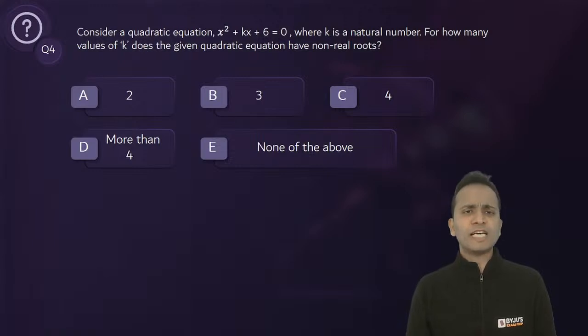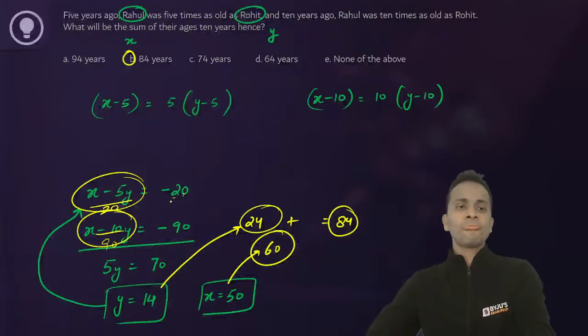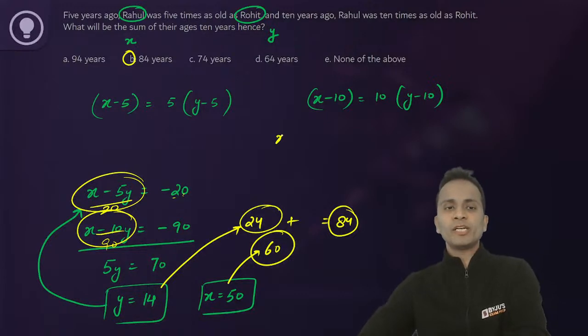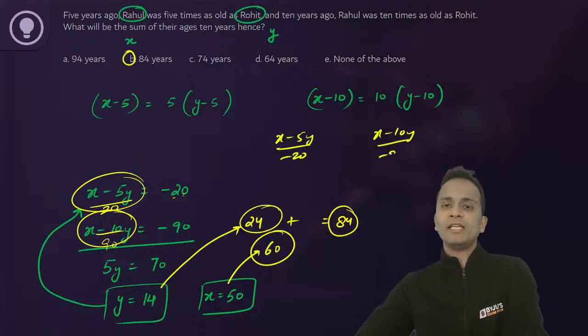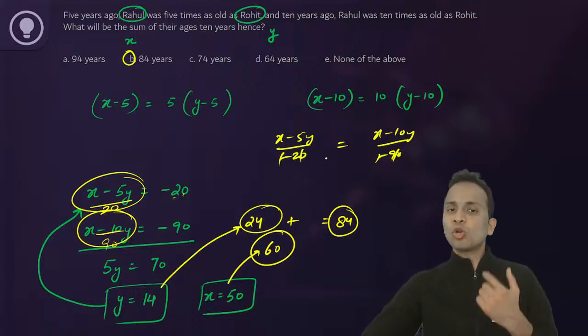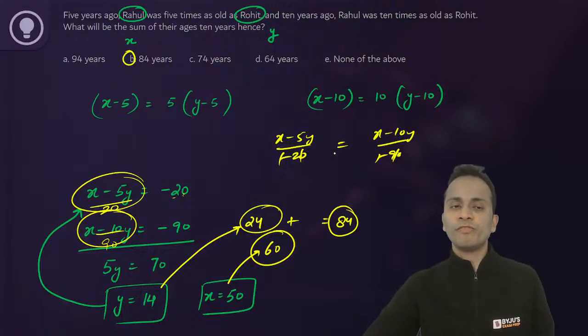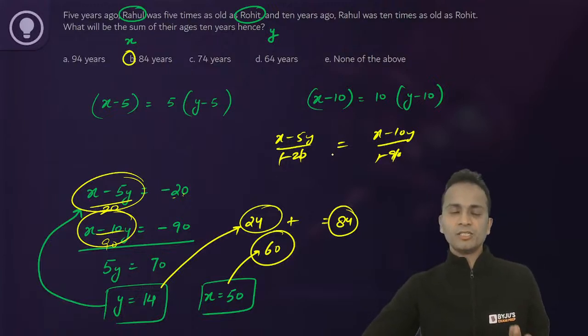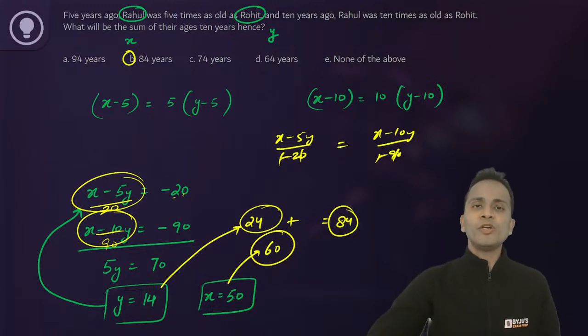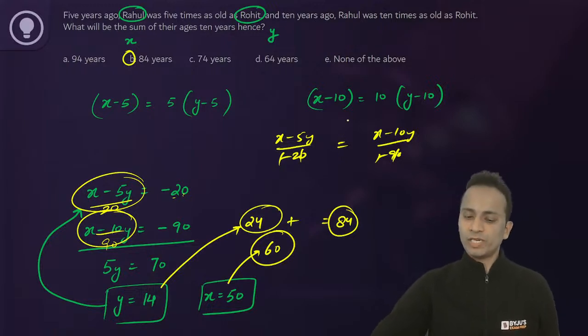Aditya, it will be a waste of time. You should not be doing that. What I'm saying is, you can take minus 20 in the denominator, so x minus 5y upon minus 20, and then x minus 10y upon minus 90. You can equate them. The negative sign cancels, the 0 cancels. Do cross multiplication and obtain the ratio of x and y. But obtaining the ratio of x and y will not help you because you will eventually have to find the values of x and y.